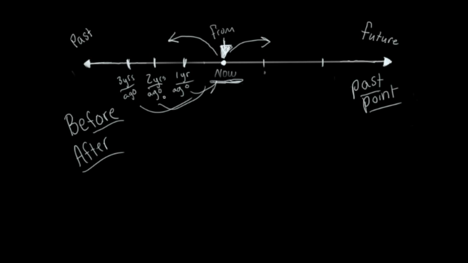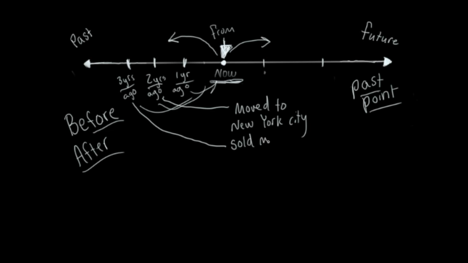So, let's say, for example, 2 years ago, I moved to New York City. New York City, okay? 3 years ago, just for example, it's not really true, 3 years ago, I sold my car. Okay? So, 2 years ago, moved to New York City. 3 years ago, sold my car.